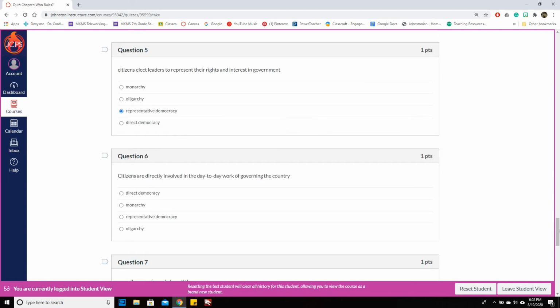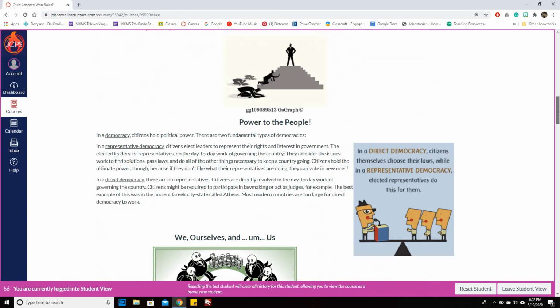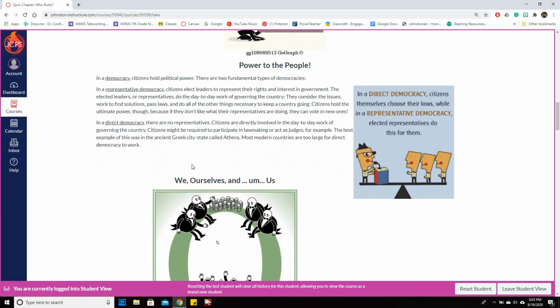Directly involved in the day-to-day work of governing the country. And I did not finish reading the rest of this, so I'm going to do that. So they consider the issues, work to find solutions, pass laws, and do all of the other things necessary to keep a country going. Citizens hold the ultimate power, though, because if they don't like what their representatives are doing, they can vote in new ones. Just so you know, this is what the United States essentially has overall. There are some direct democracies as well, if I get to this.